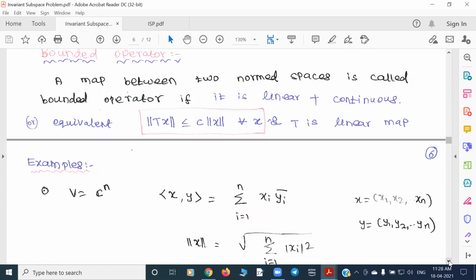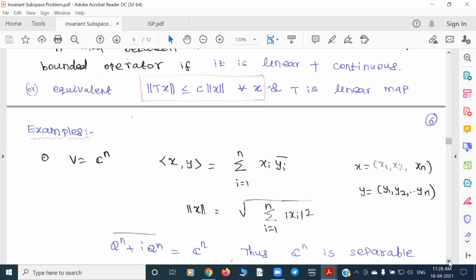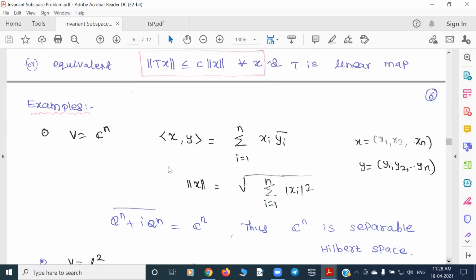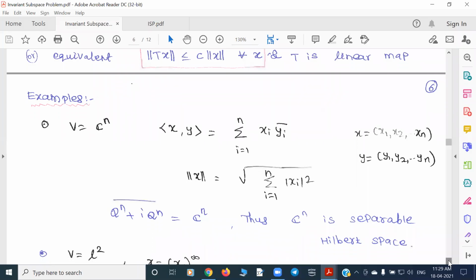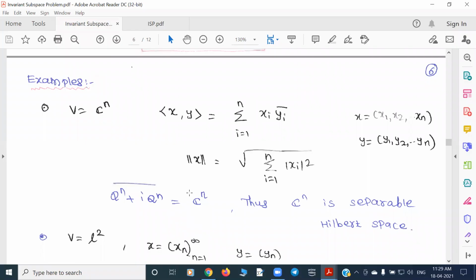Okay. So now, examples of some inner product spaces, Hilbert spaces. Take C^n or the real line. You can take an inner product like this, and the norm is given by the square root of the inner product of x with x. So this gives the inner product and norm for C^n. And also we know that C^n is a separable space. Hence C^n is a separable Hilbert space.